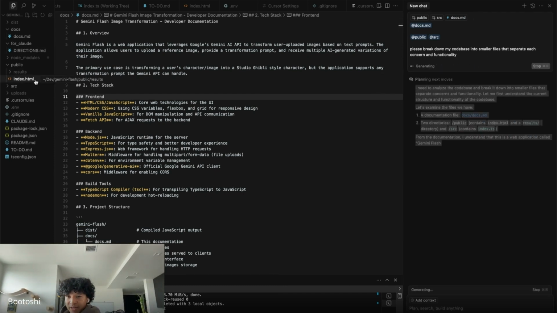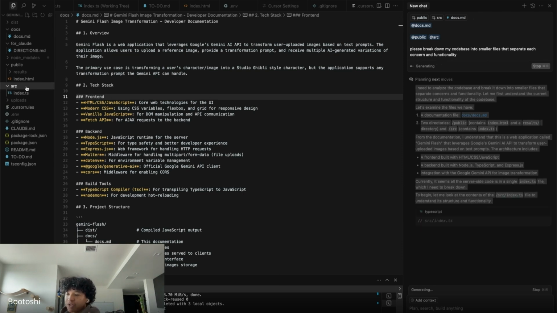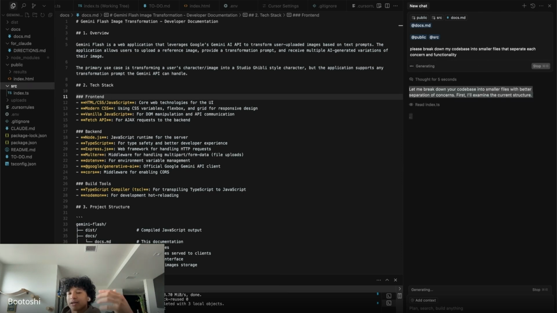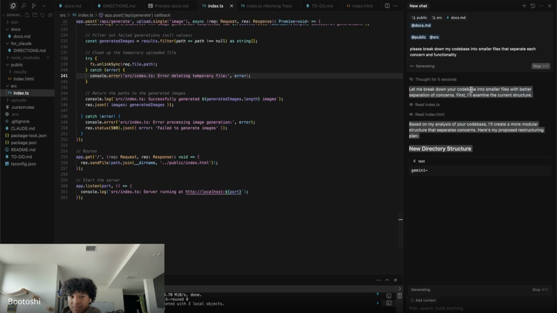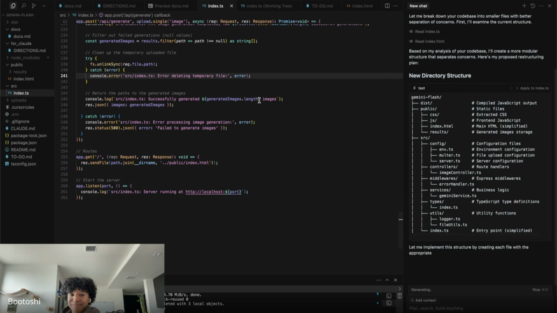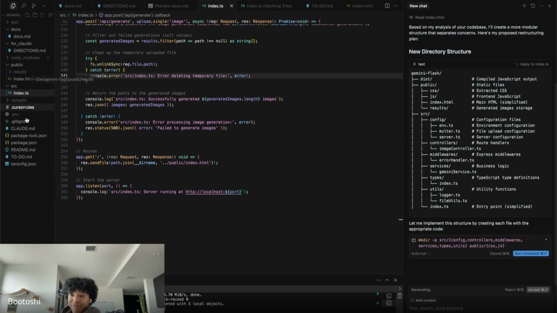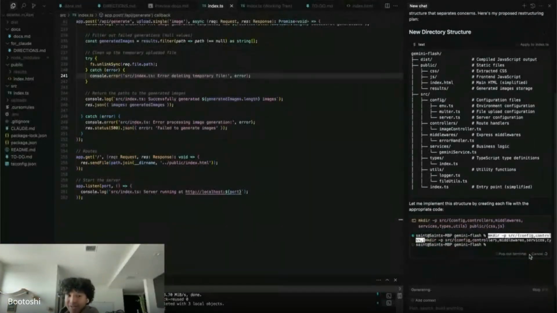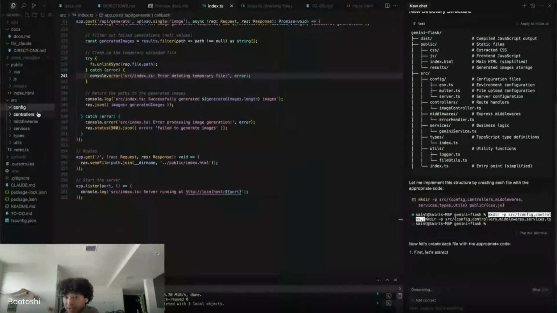What I'm doing is preparing ahead of time, before this code base gets bigger and more complicated to fix these different problems. I'm going to have the AI system break this code base down for me into different files so we have a nice separation of concerns. The quality of context and information we give AI systems needs to be very specific, very dense and hyper-focused.